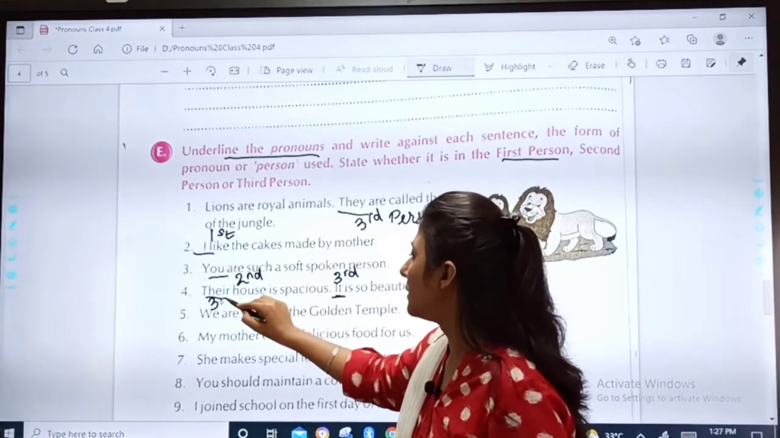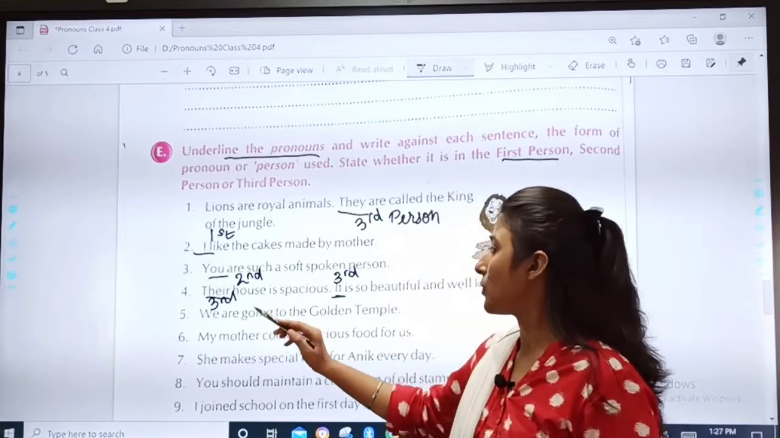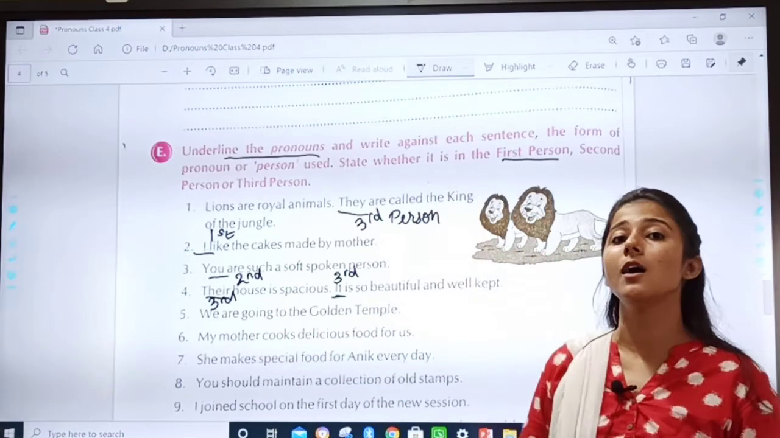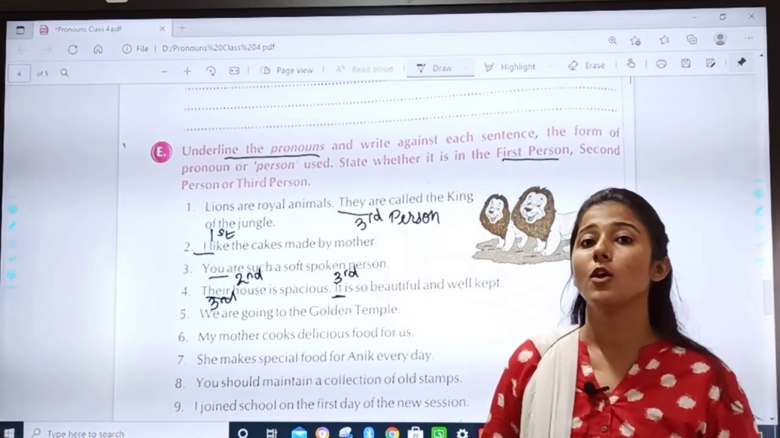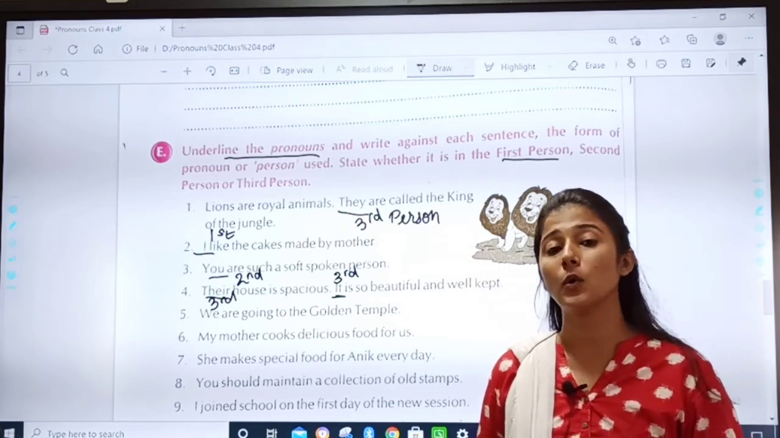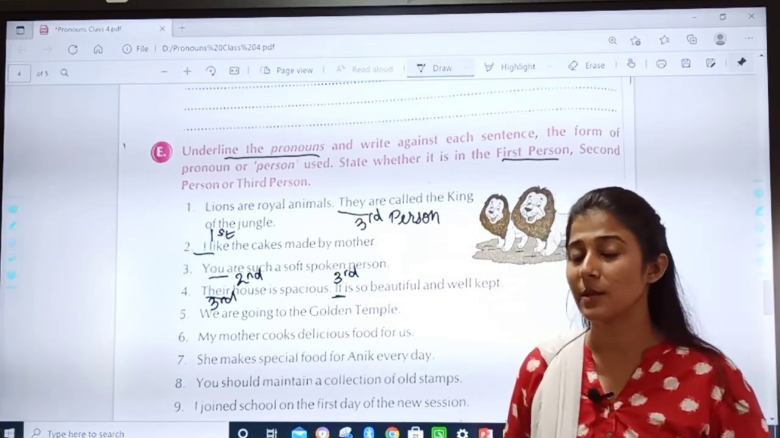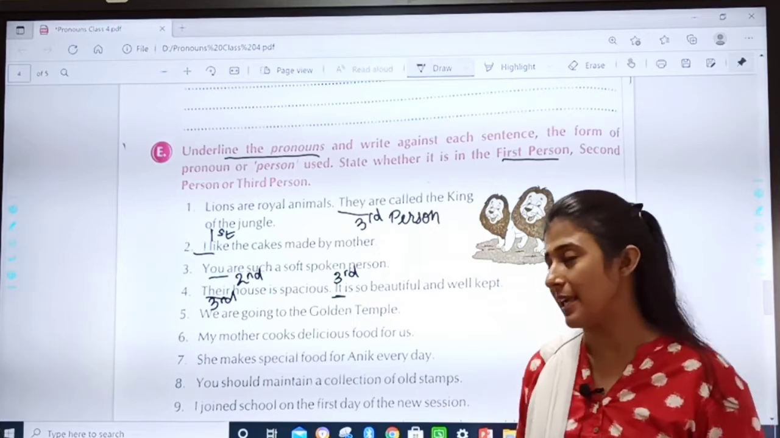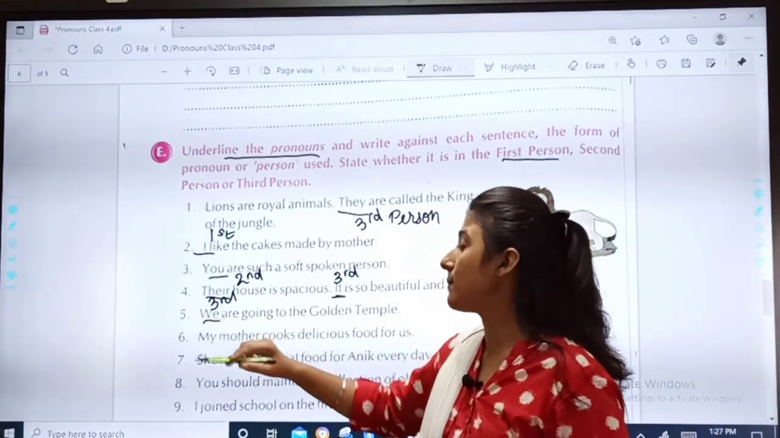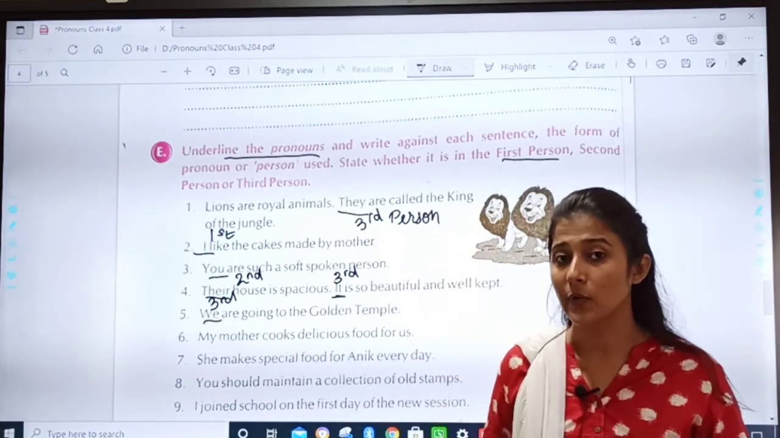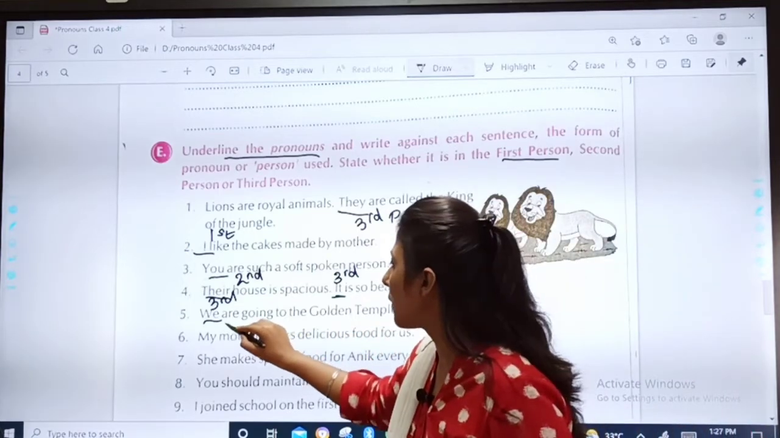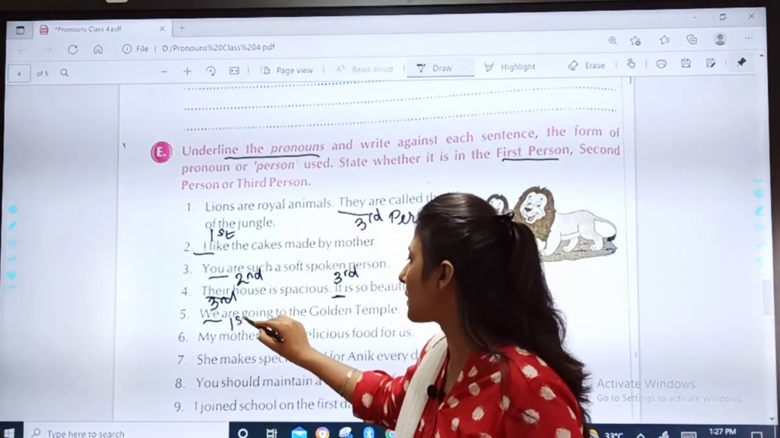Then, fifth, we are going to the Golden Temple. Now, which is the pronoun here? We. And we means we ourselves are also included. So we will be our first person.